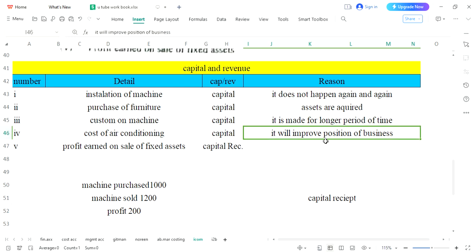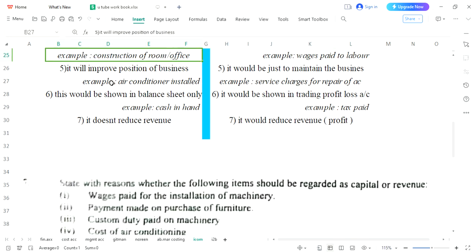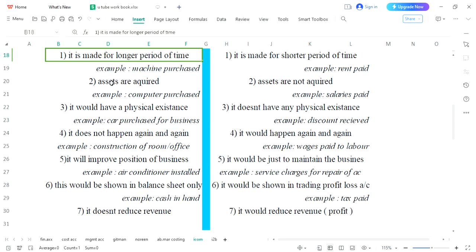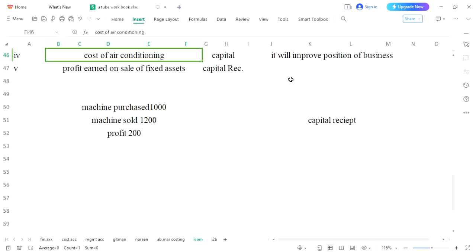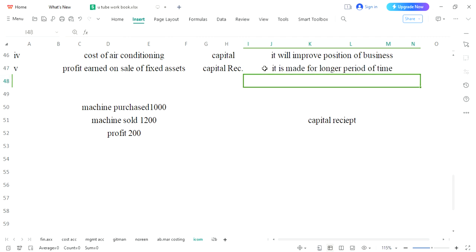Now for capital, there are several reasons over here. Since you have sold your asset, and normally it's not a usual practice, it is made for a longer period of time. The same situation would be posed as a reason over here. So the first time we have written capital receipt because it's not an expense. You are receiving an amount, so you will write capital receipt.